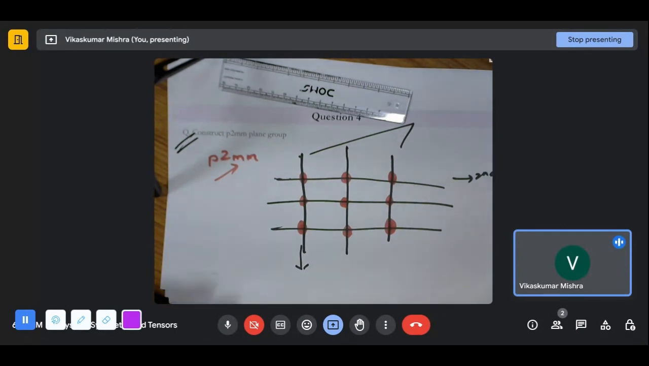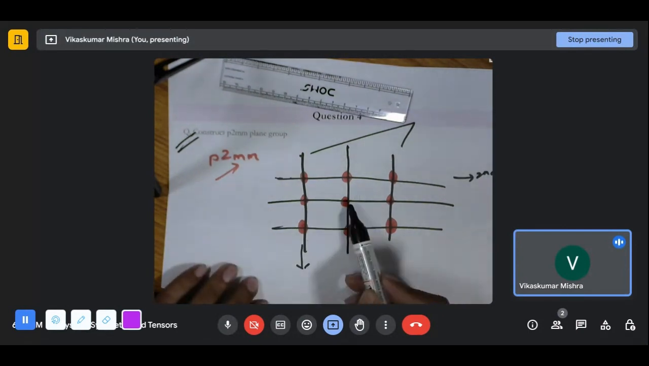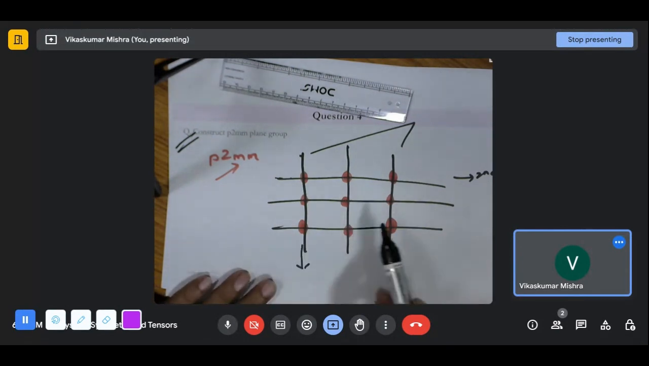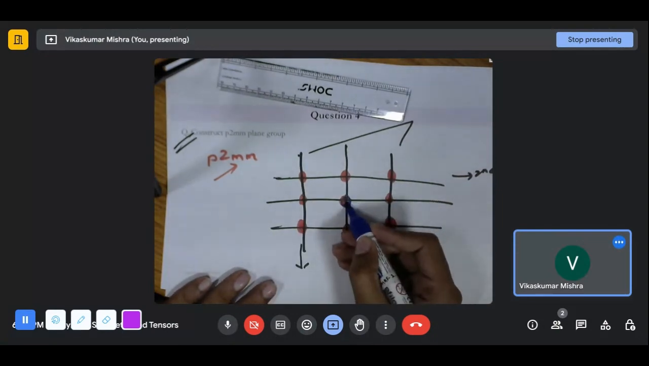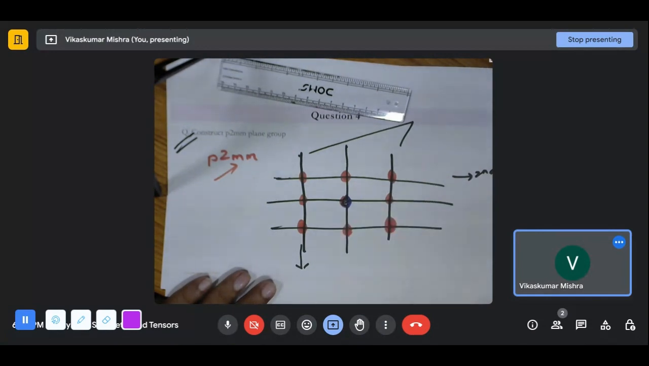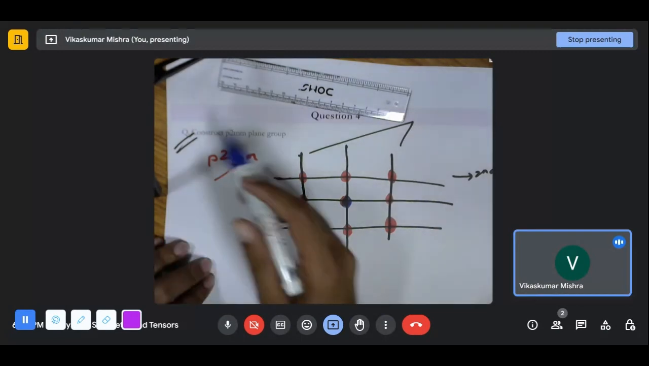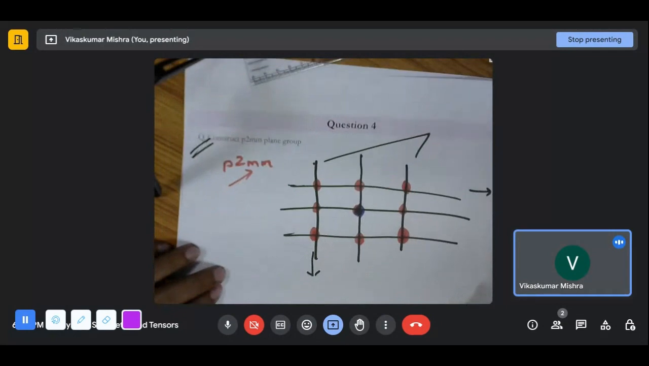So we can see it has the mirror at the center and twofold rotation. One more thing: the intersection of these two mirrors will itself create a twofold, and this was also creating one. So the translation is such that it superimposes one symmetry element over another. With that, question number 4 is done. Let's move to the next question, question number 5.